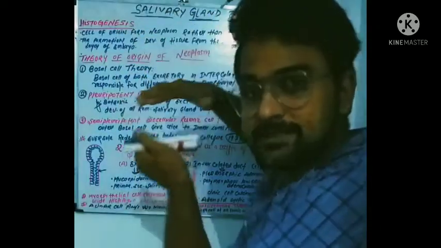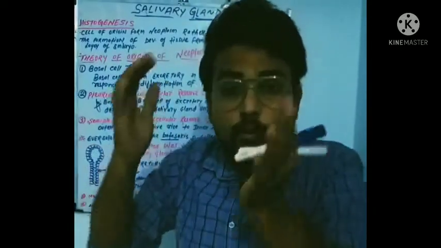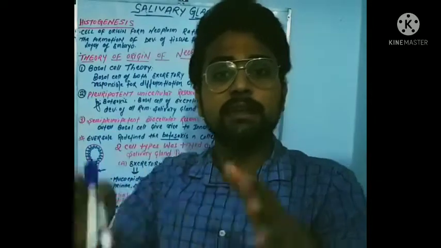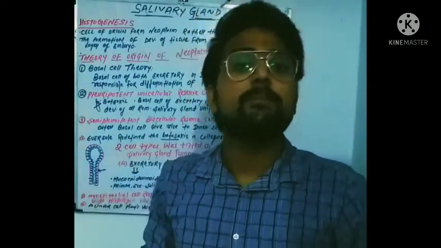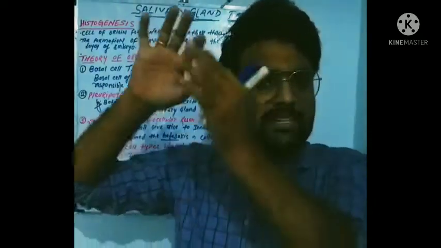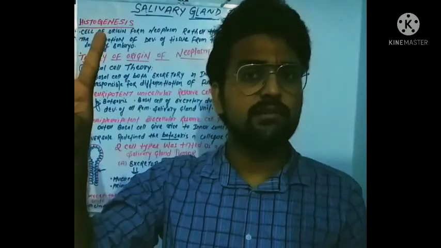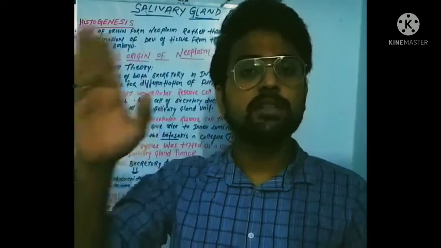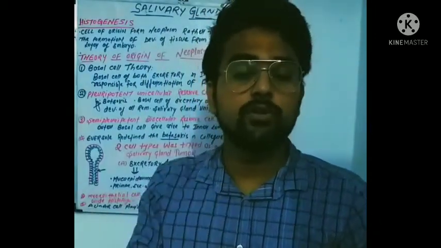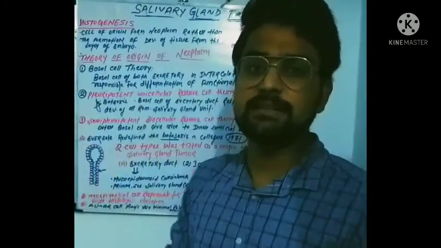What every scientist was saying, Eversole made a collaboration of all the studies done by different scientists, and he redefined the Batsakis study and said that from the summary of this whole study, there are only two cell types from which the tumor has originated. According to Eversole, the two cells are excretory duct cells and intercalated duct cells.